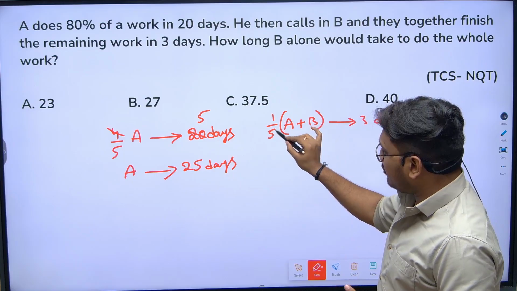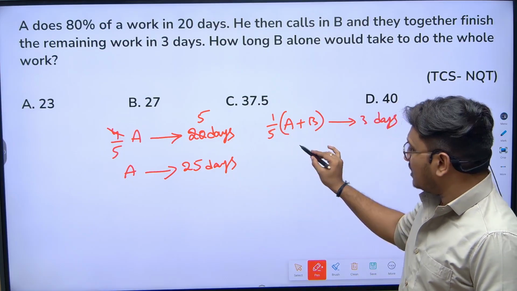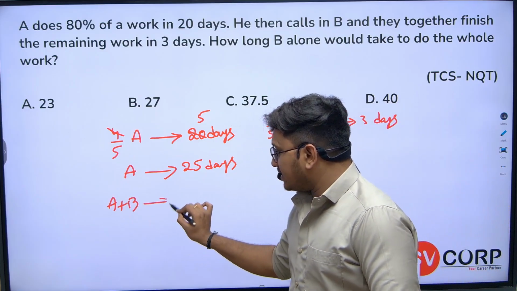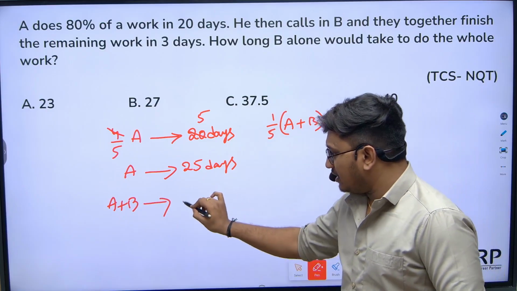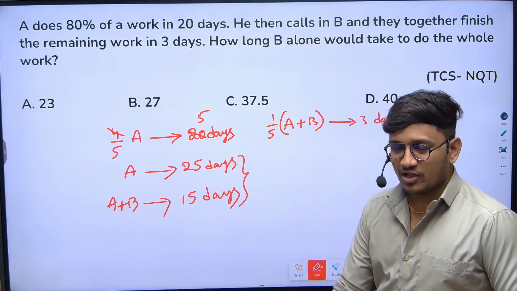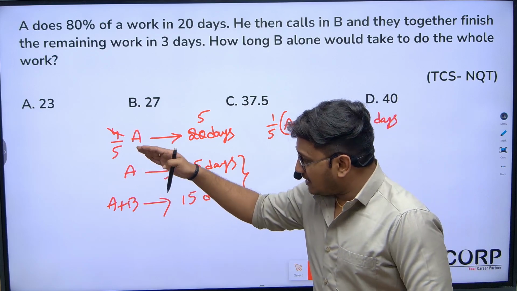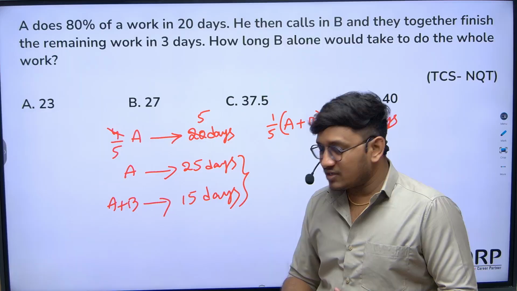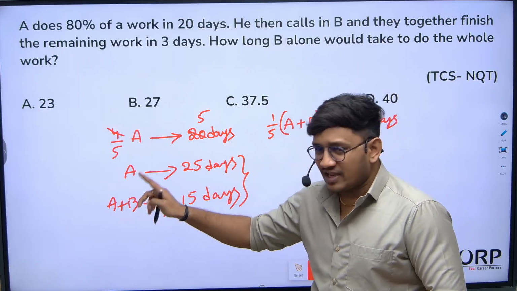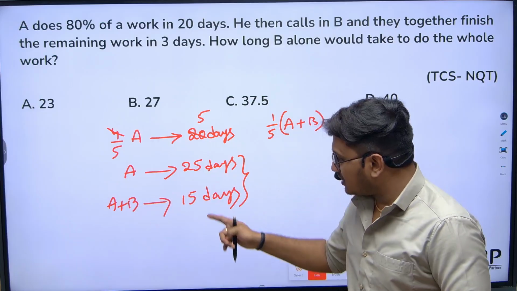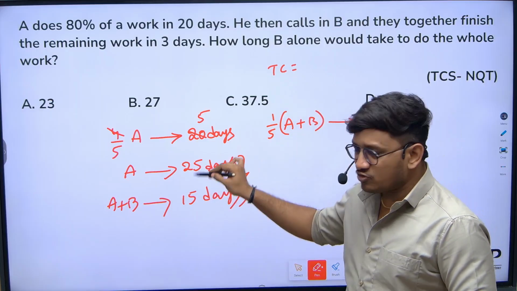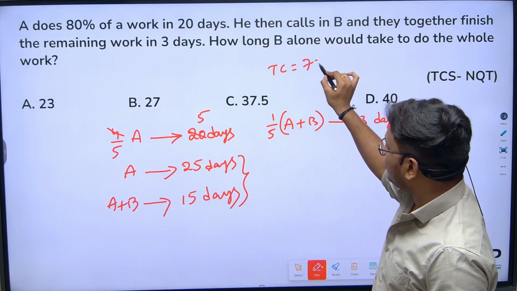So if 1/5 of the work can be done in 3 days, then to complete the entire work, A plus B, this 5 will go there, so it will be 15 days. Now these two values are very important. A working alone takes 25 days to complete the entire work, and A and B together can complete 100% of the work in 15 days.